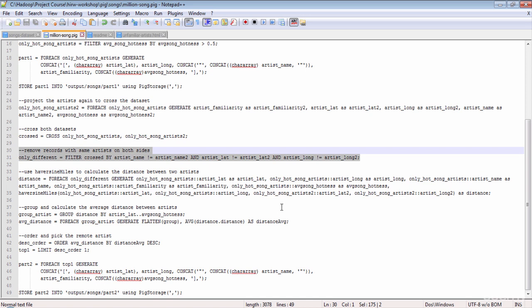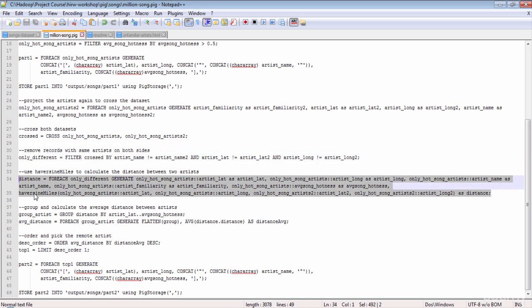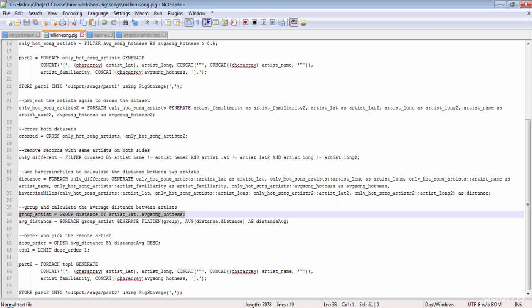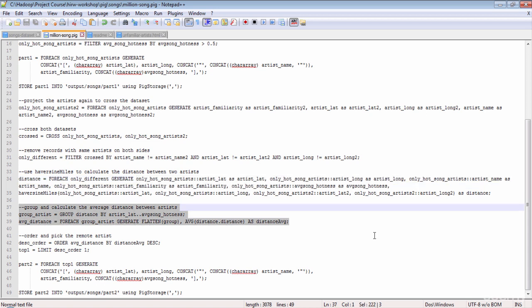This will result in an only underscore different relation. Now we have the latitude and longitude of the two artists in the same record, and we can now apply the Haversine function to calculate the distance between the two artists. Now we know the distance from every artist to one another. To find the artist who is far away from the other artists, we simply group the artist information and calculate the average distance. Here's an easy way to group the columns.